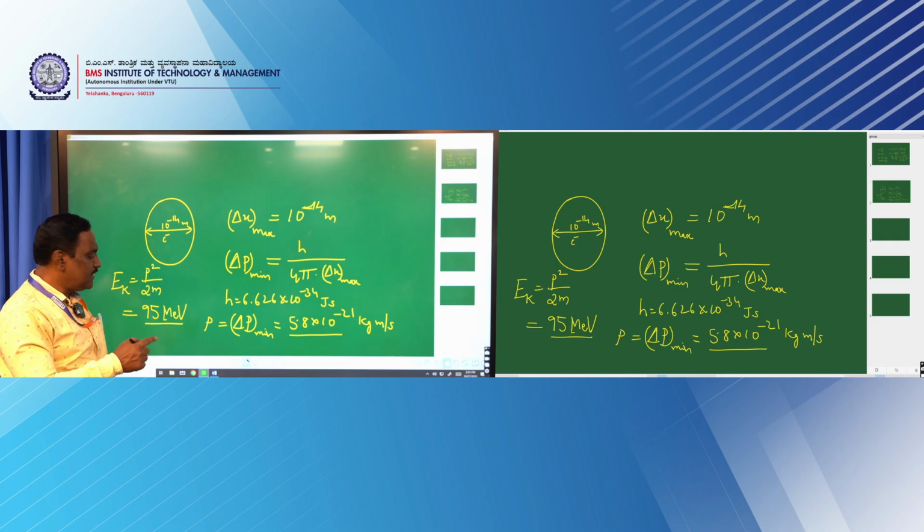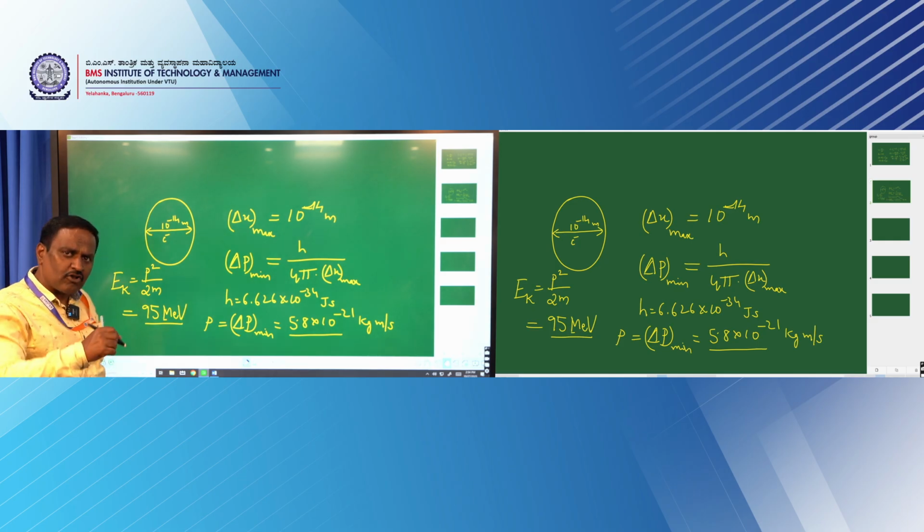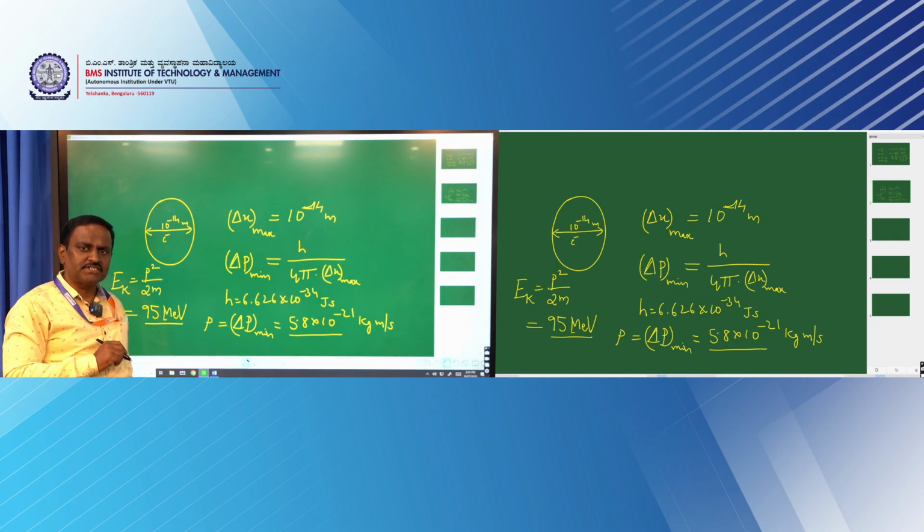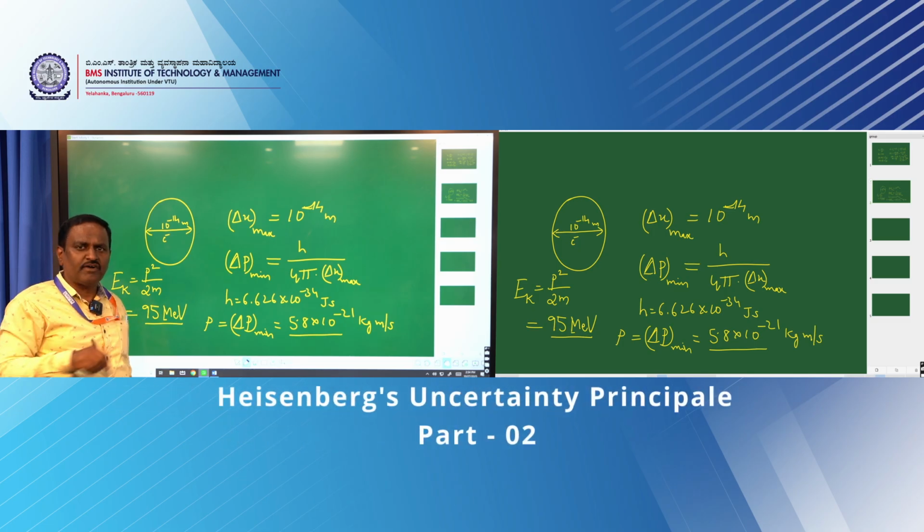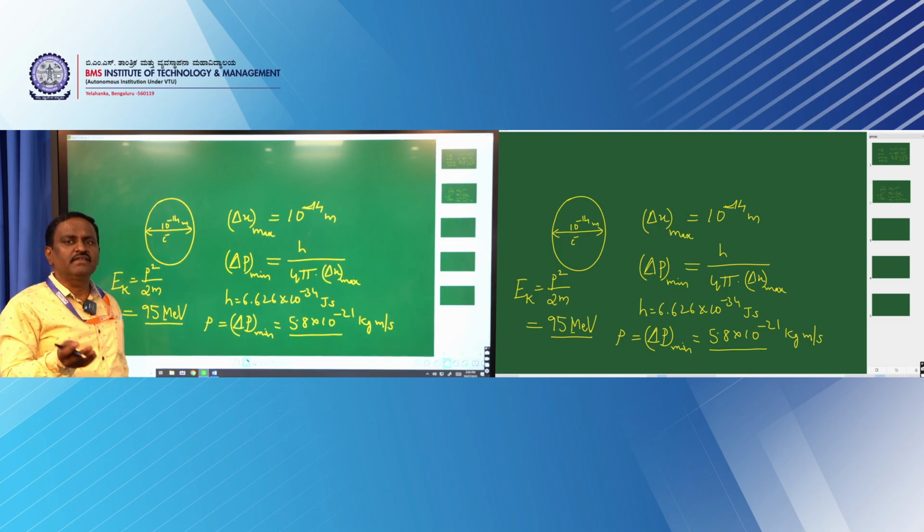But there may be another possibility: the electron exists, but it is not stationary. It is moving very fast within the nucleus, say nearly equal to the velocity of light.